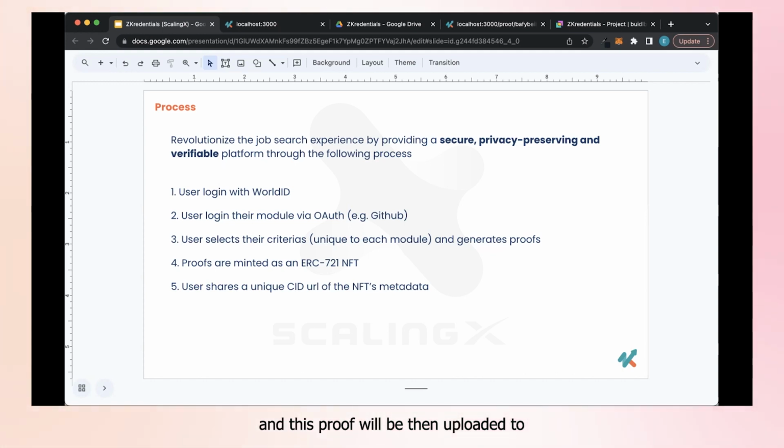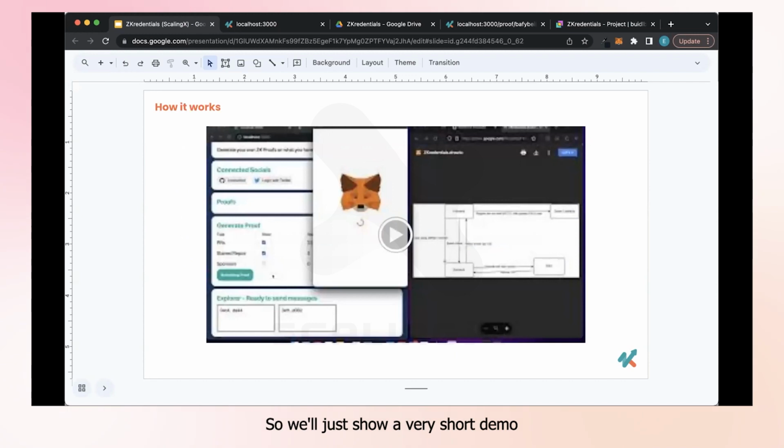This proof will then be uploaded to IPFS and minted as a 721 NFT. Then the user can share the content identifier of this NFT with the person they want to show their proof to. So we'll just show a very short demo.